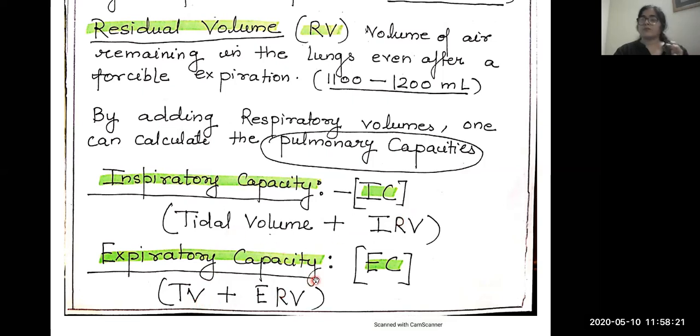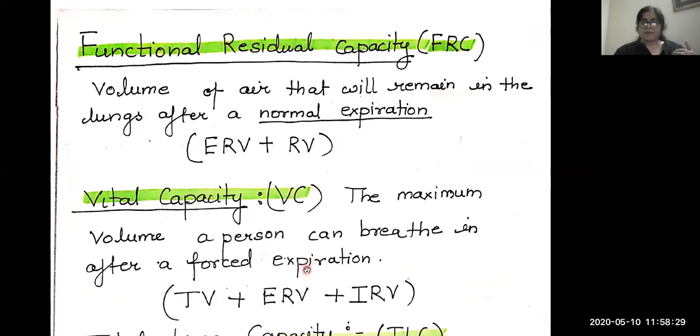You can learn these formulas because many times questions are there, volumes are given, and you have to calculate the particular pulmonary capacity. Then functional residual capacity, that is the volume of air that will remain in the lungs after normal expiration. I am not talking about forceful expiration.